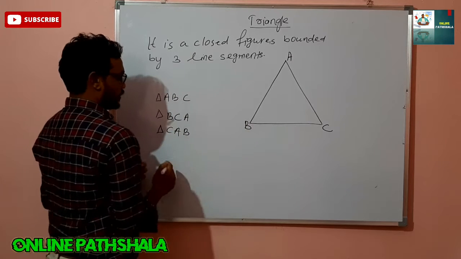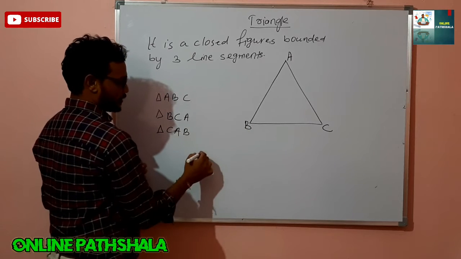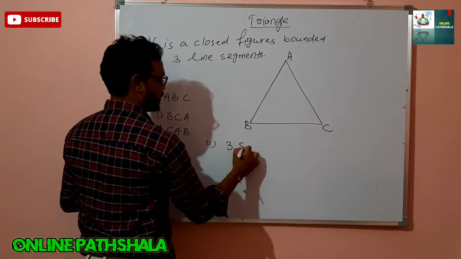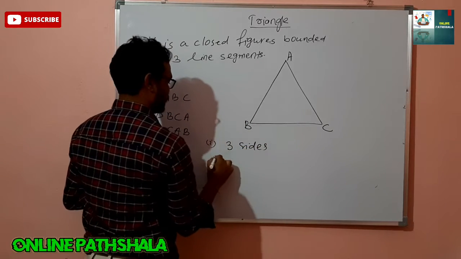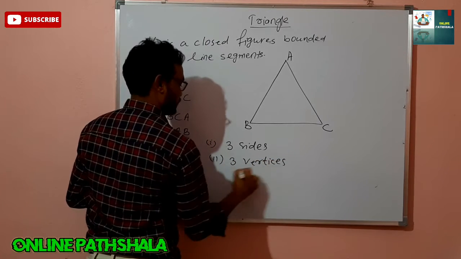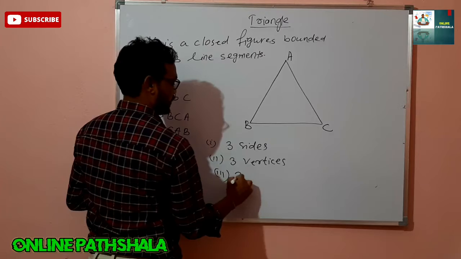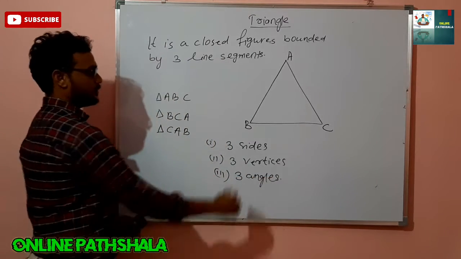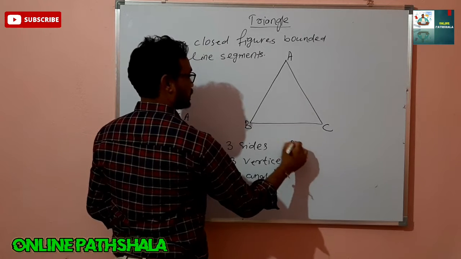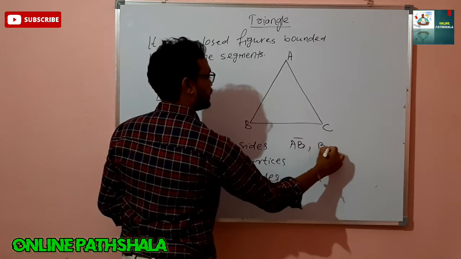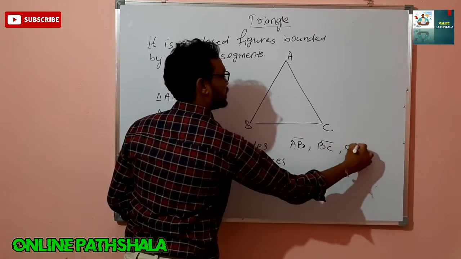Some important properties of triangles: 3 sides, 3 vertices, and 3 angles. The 3 sides are AB, BC, and CA.